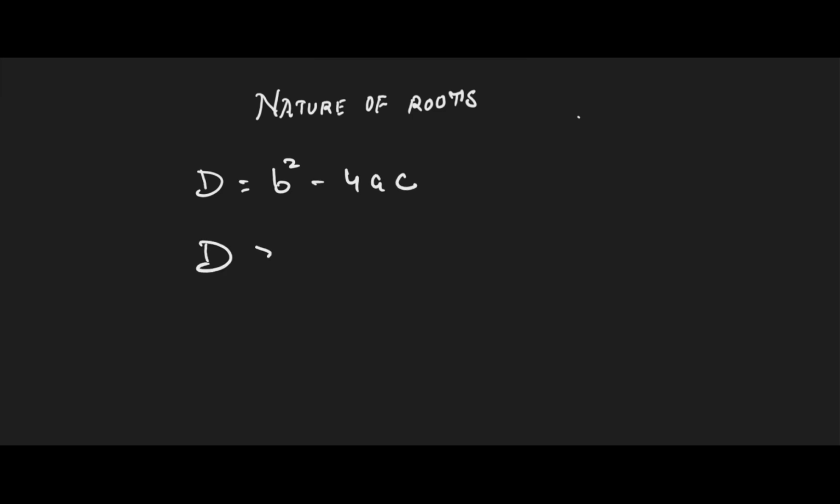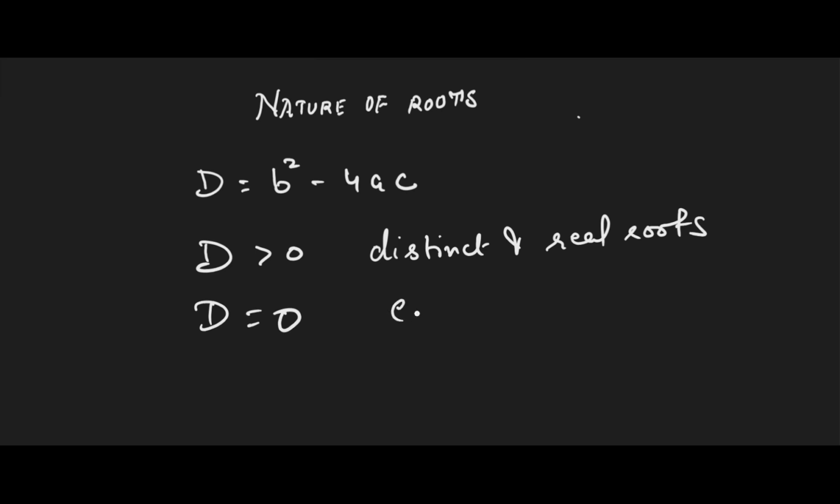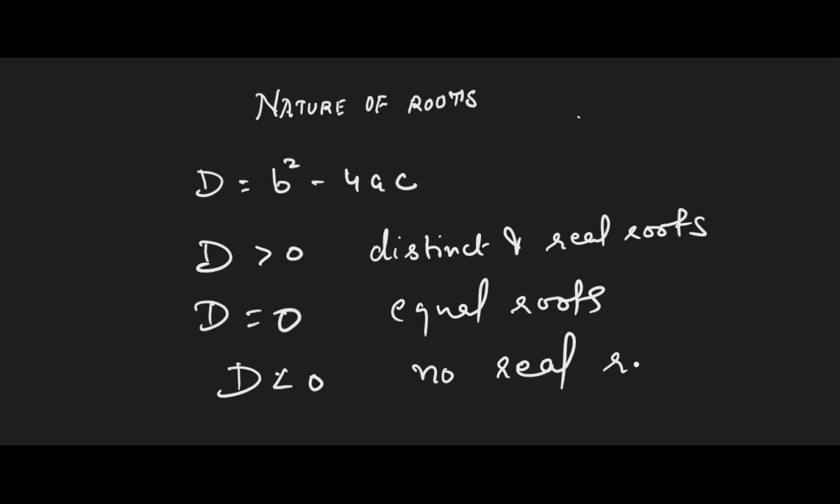If the discriminant is positive, then we have distinct and real roots. D equal to 0, equal roots. D less than 0, no real roots. This is the only way to find out the nature of roots of a quadratic equation. In the next video, we will take some questions from the exercises of NCERT.